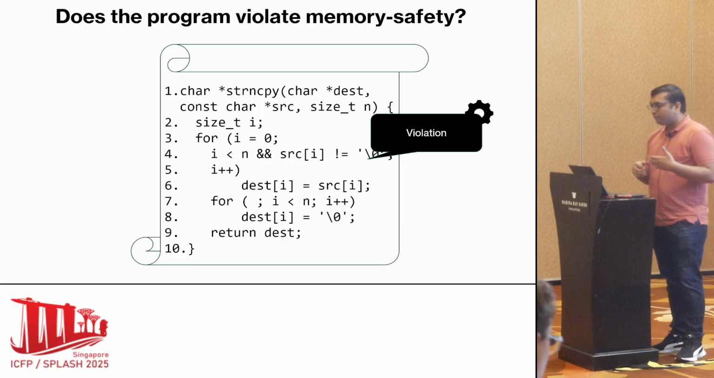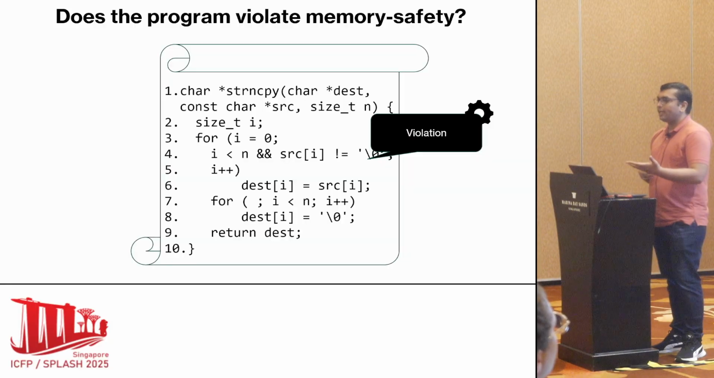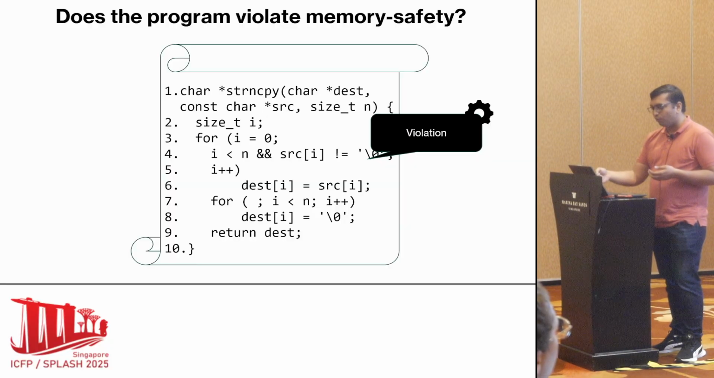And for each of these cases, suppose SRC is pointing to a string which does not contain a null character, then it will give an error at line 4. And if the size of the destination is smaller than the size of the string which SRC is pointing at, and it is also less than n, then it will give an error at line 6 and line 8.